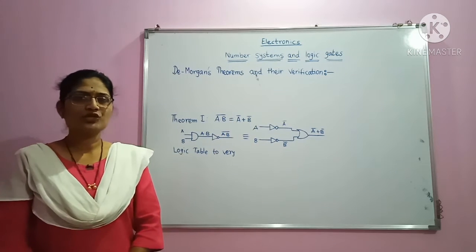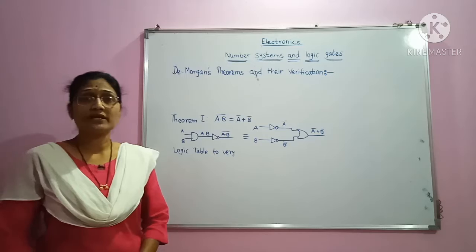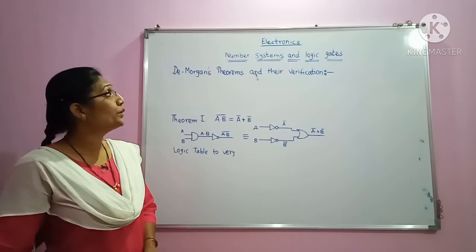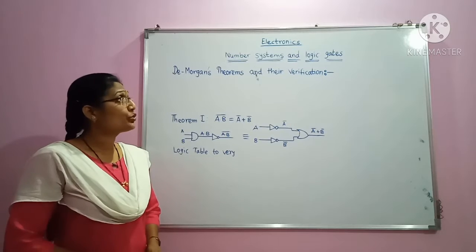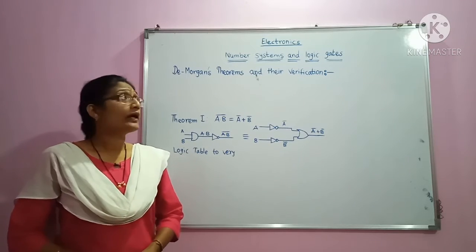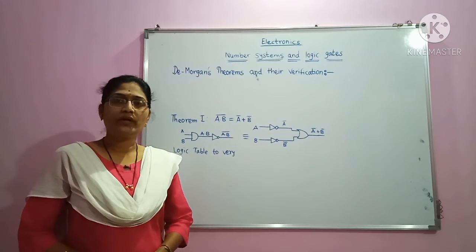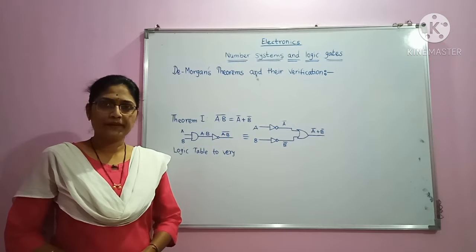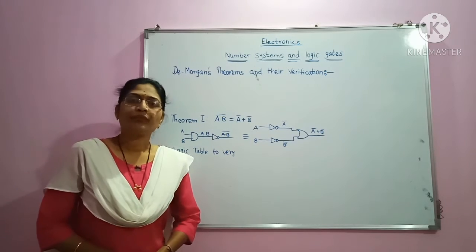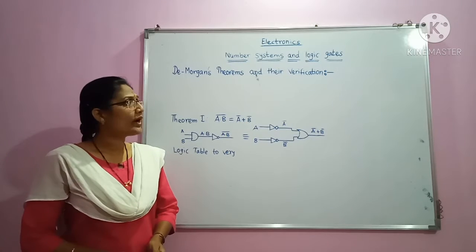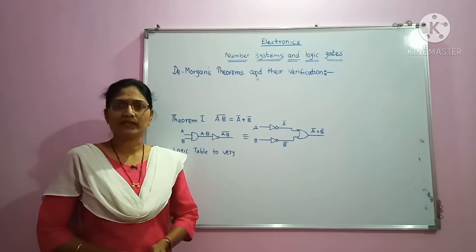We have started our chapter related to number systems and logic gates, and we have covered the points related to number systems, and also a few of the points related to logic gates. In logic gates we have seen various types such as AND gate, OR gate, NOT gate, then NAND gate, NOR gate, XOR gate, XNOR gate, etc. We have also come across the Boolean expressions.